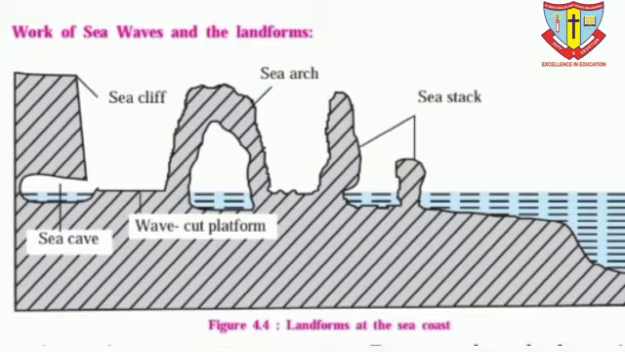Erosional work of sea waves. When the waves break at the coast, they bring with them water, transported stones, pebbles, sand particles, etc. This leads to the erosion of the coast. Because of the chemical and hydraulic action of the sea waves too, erosion occurs. Landforms like wave cut platforms, sea caves, sea arches, sea cliffs, etc. are formed because of the erosional work of the waves.